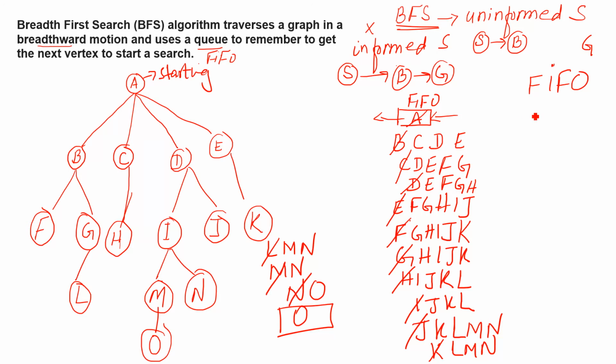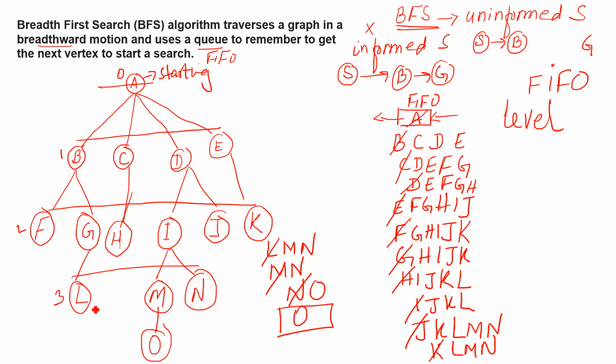See here, this is called FIFO, first in, first out. It is also called level order. BFS is a level search. Level means first you have to start from this level, this is the second level, and then this level, and then this level, and then this level. This is depth 0, depth 1, 2, 3, and 4.